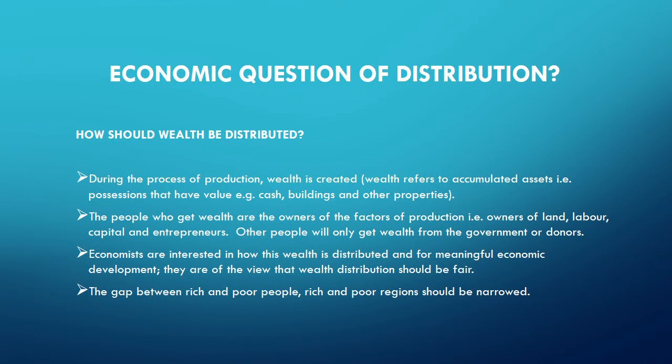Economists are very much interested in how this wealth is distributed, because the economist's view is that at least wealth should be distributed fairly.